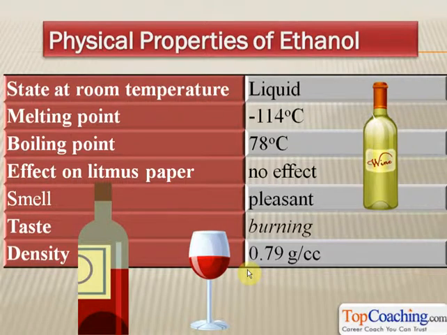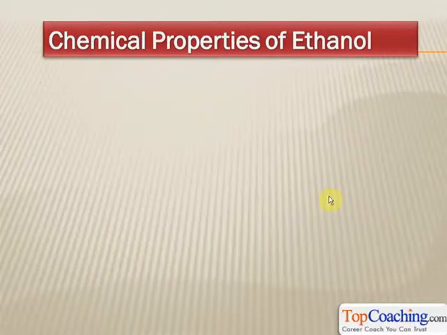Ethanol is neither acidic nor basic, so it does not have any effect on litmus paper. You must have seen that certain alcoholic beverages emit a pleasant smell. Have you noticed that? Ethanol has this characteristic property of emitting a pleasant smell. Of course, alcohol has a very burning taste. Ethanol has this special burning taste. Ethanol is lighter than water. Its density is 0.79 gram per centimeter cube. Understood? So these are some important physical properties of ethanol that you need to remember.